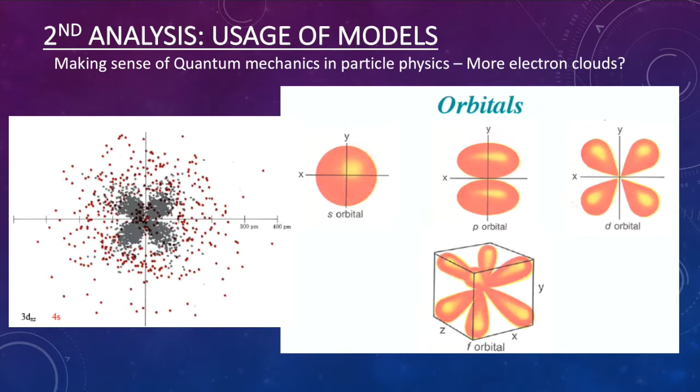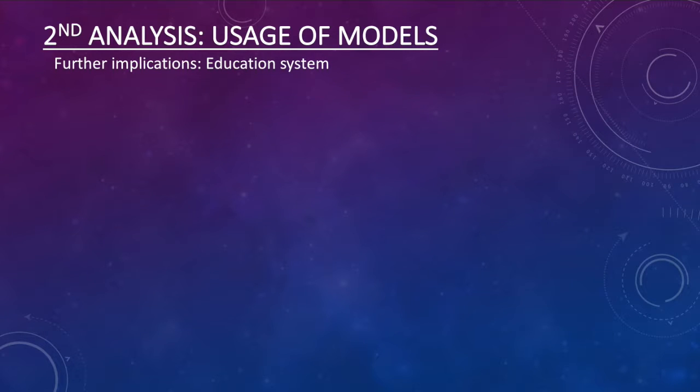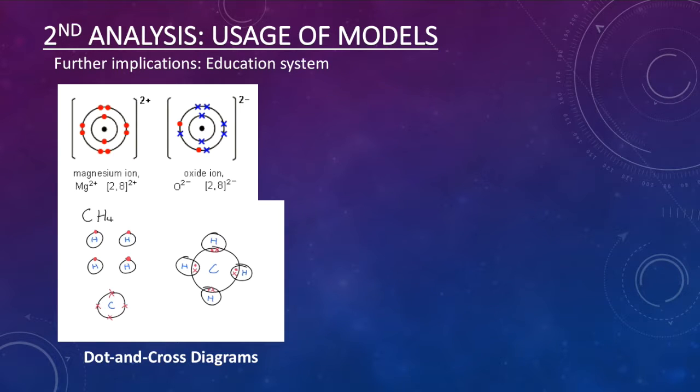In looking at the received view of science in this field of physics, the issue of counterintuitiveness has tremendous implications on education. How are we to bring across such an abstract idea to students and teenagers? Thus, to my knowledge, many countries use the dot and cross diagram to bring across the idea of how ionic and covalent bonds work in principle. Apart from only focusing on the valence shell electrons, any notion of quantum mechanics is removed from the picture.